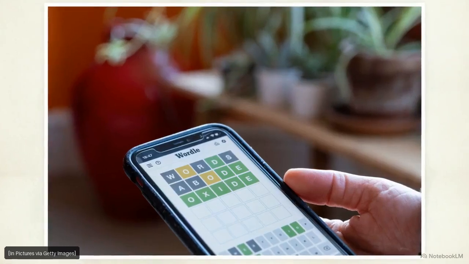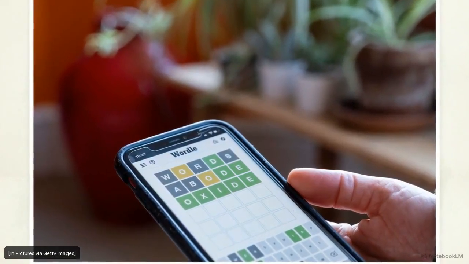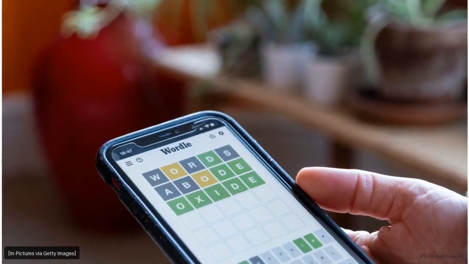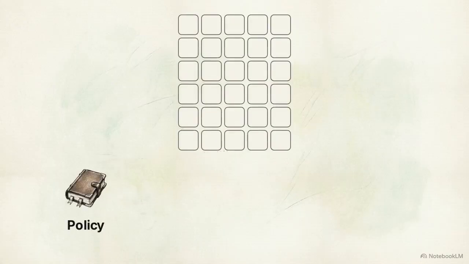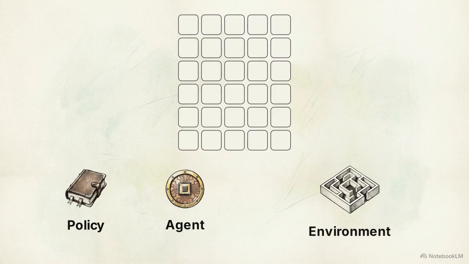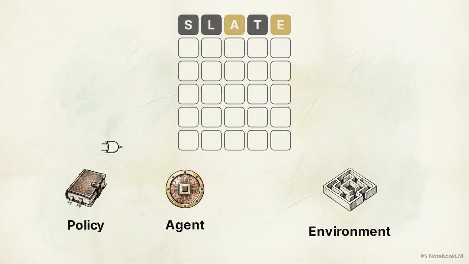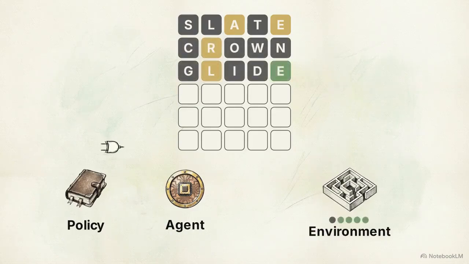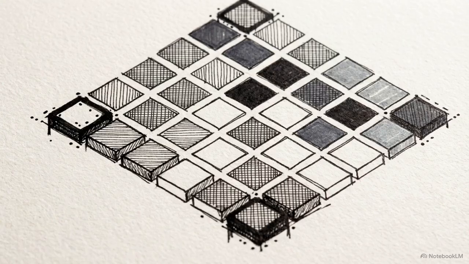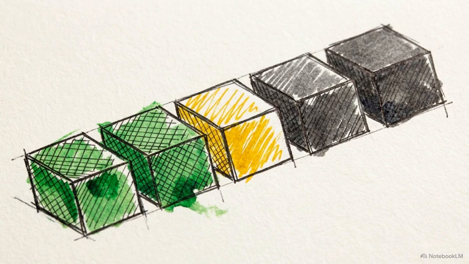We can see this in practice by dropping a language model into a specific, testable environment, the text-based game of Wordle. Before its first guess, the model relies on its policy, an internal rulebook deciding which 5 letters to play. The agent then performs a continuous rollout. The environment provides feedback, green, yellow, or gray, which the agent uses to inform its next move. Completing a full rollout forces the AI to be an active participant. It has to react to the real-time consequences of its own decisions.